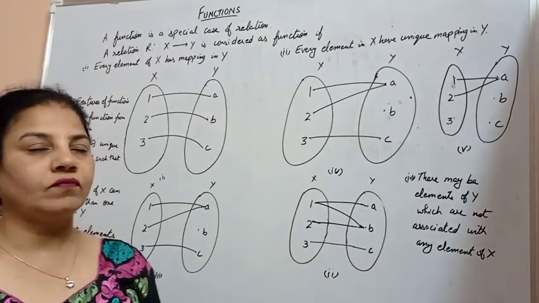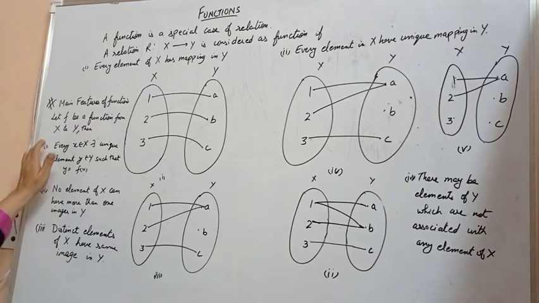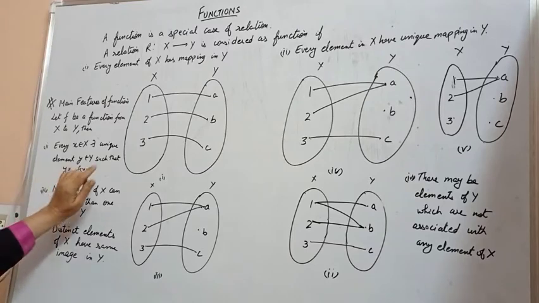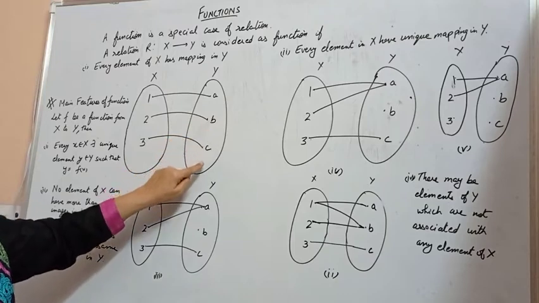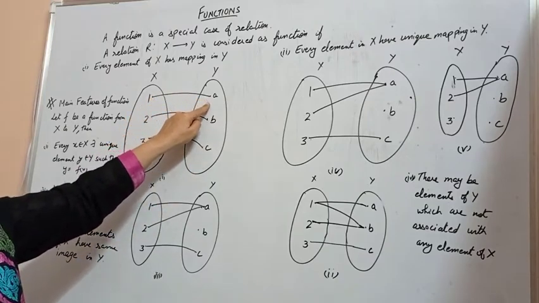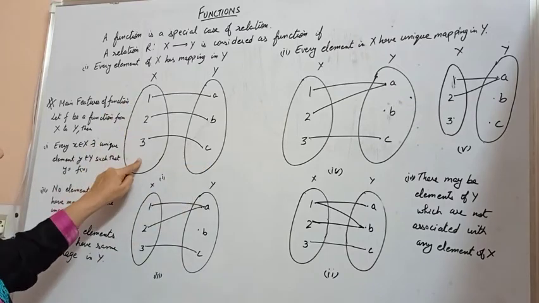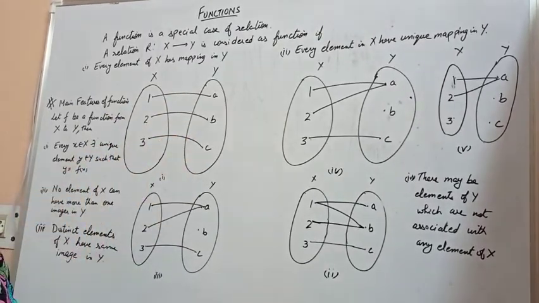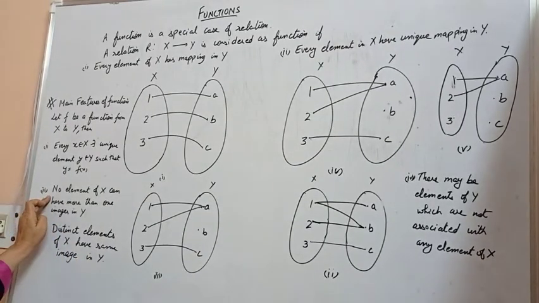The main features of a function are: let f be a function from x to y, then for every element of x, there exists a unique element of y such that y is equal to f(x). Now we can say that every element of x has a unique image in y. 1 is mapped with A, 2 is mapped with B, 3 is mapped with C. Every element of x has a unique image in y. No element of x can have more than one image in y.